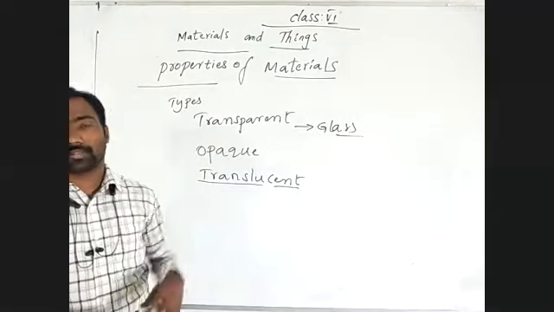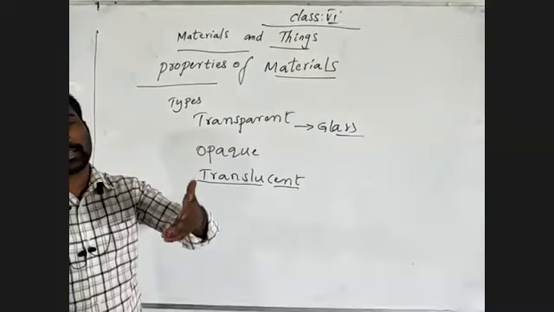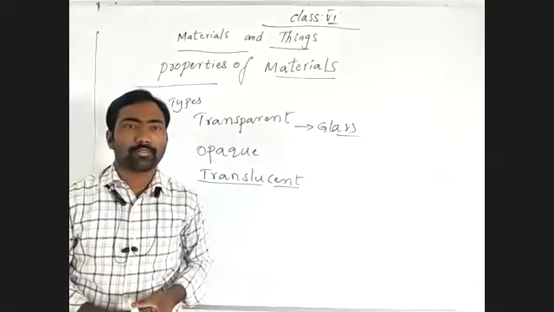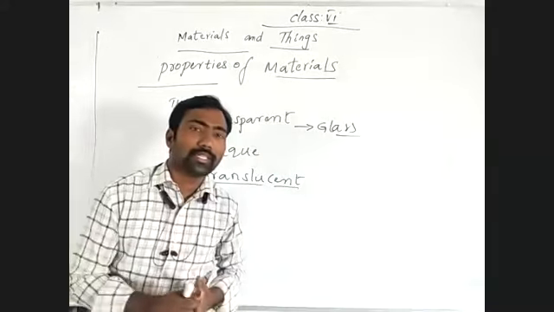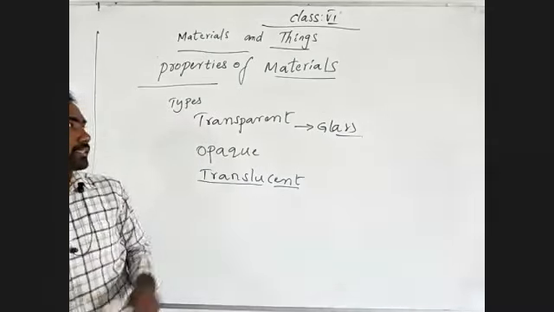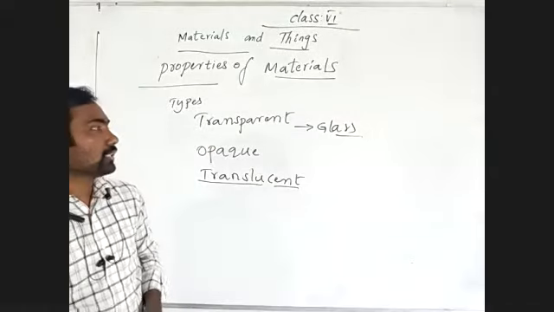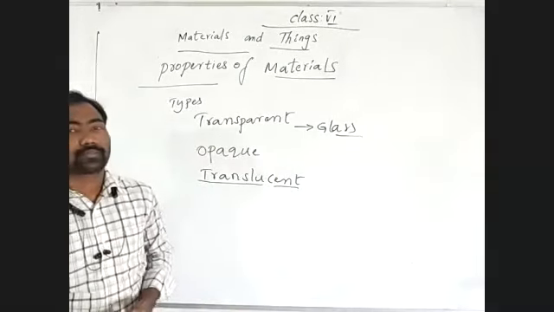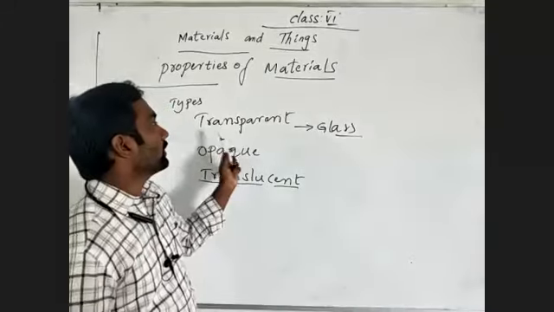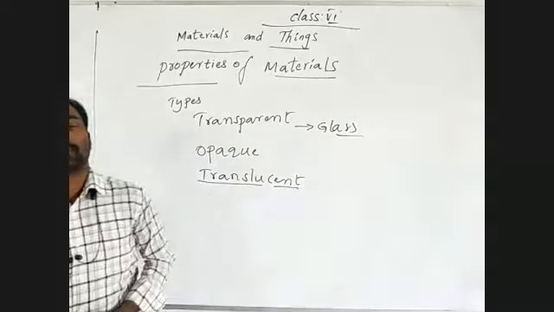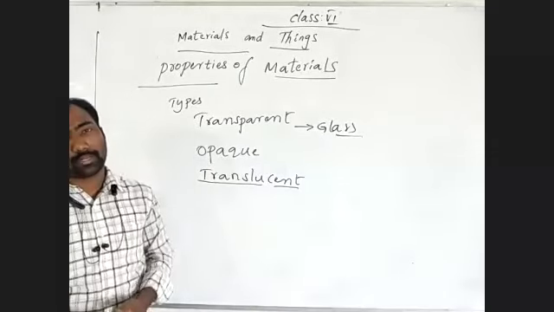What is there in the surrounding? The sun delivers light and there is no obstruction to it, so it allows complete light. We can easily see what is there in our surroundings. The best example for transparent is our atmosphere. Glass and water are also transparent; inside water, we are able to see what is there. So the substance which allows light completely through it, we call a transparent material.